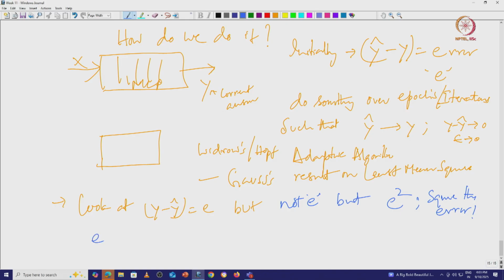E can be positive or negative, but E squared is always greater than or equal to 0. Not only that, E squared is even symmetric.